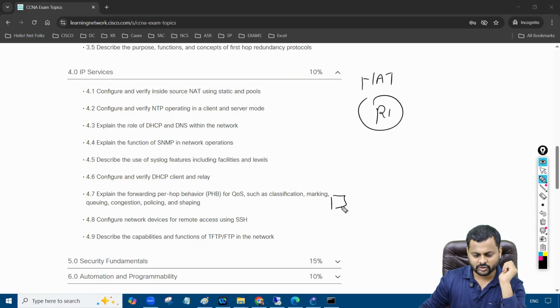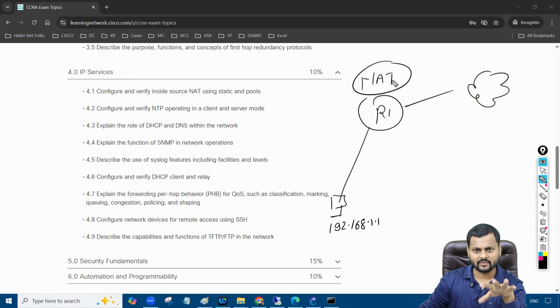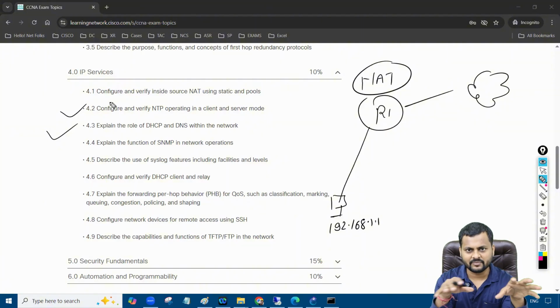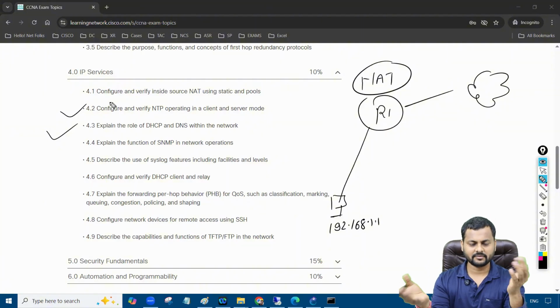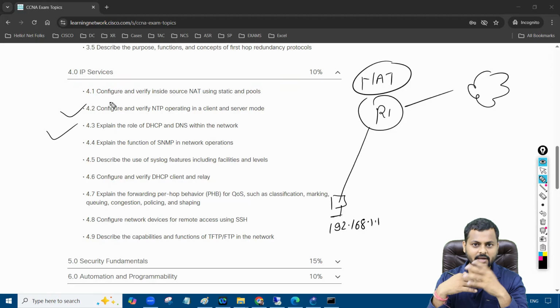So for example, there is a user over here, and this guy has a private IP address. Don't worry about that right now. What is a private and public IP address? We'll talk about it. If this user wants to go to the internet, in that case you need a NAT device, a NAT box, we can call it. We have multiple types of NAT, static and dynamic. Then after that, we have the DHCP protocol. Before DHCP, sorry, the NTP protocol, we use it to make a time synchronization between the devices. We can check the time, right?